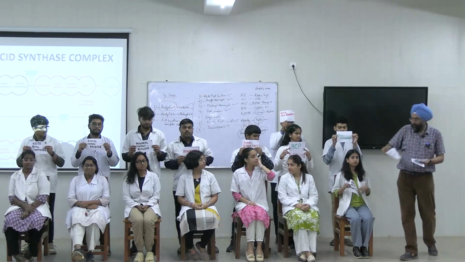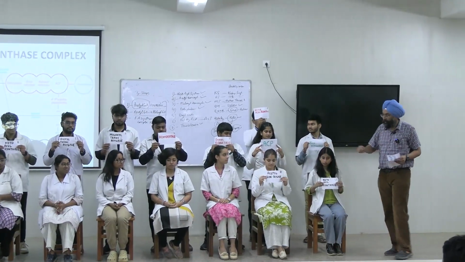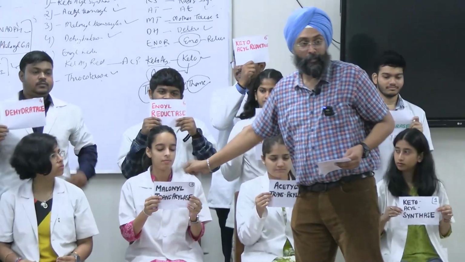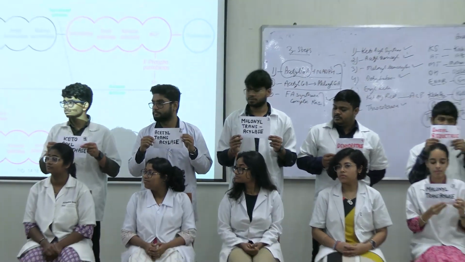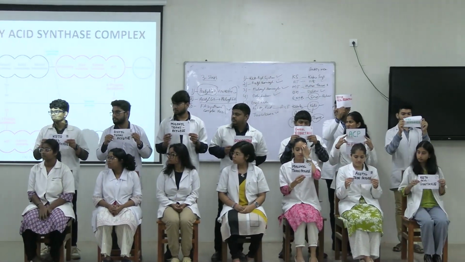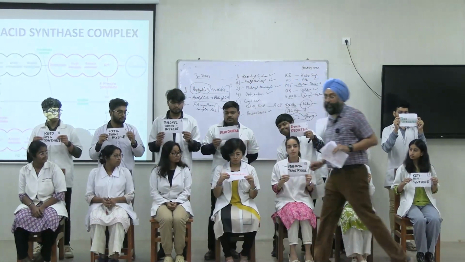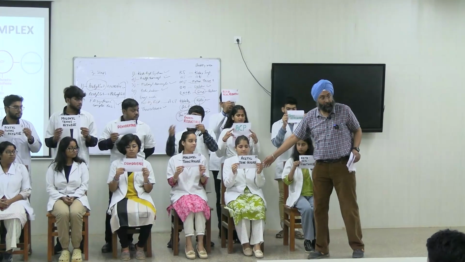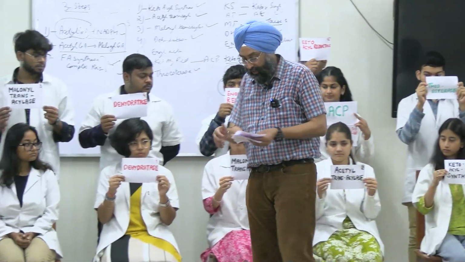Second enzyme is acetyl transacylase, show them. Third is our Mother Teresa Hospital, and I lost one of my charts. So this is our dehydrogenase, right? Kabir Singh was there at Mother Teresa Hospital, New Delhi, right?